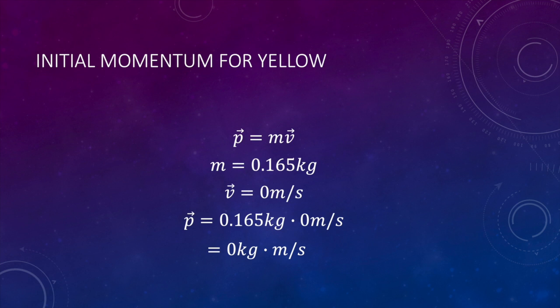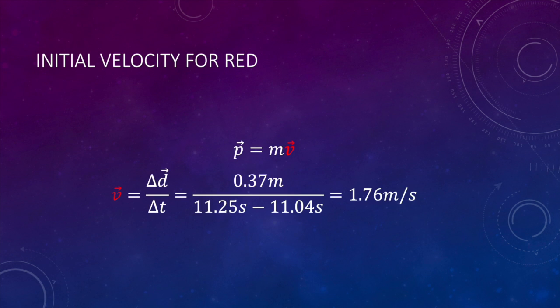The yellow ball was initially at rest, so its initial velocity was 0. Using the momentum equation, P equals mv, Rebecca found the initial momentum for the yellow ball to be 0. Next, the initial velocity of the red ball needed to be found. She found this by taking the change in displacement over change in time again, finding that the initial velocity was 1.76 meters per second. The change in time was estimated by looking at the recording of the video and estimating the time it took for the red ball to hit the yellow.